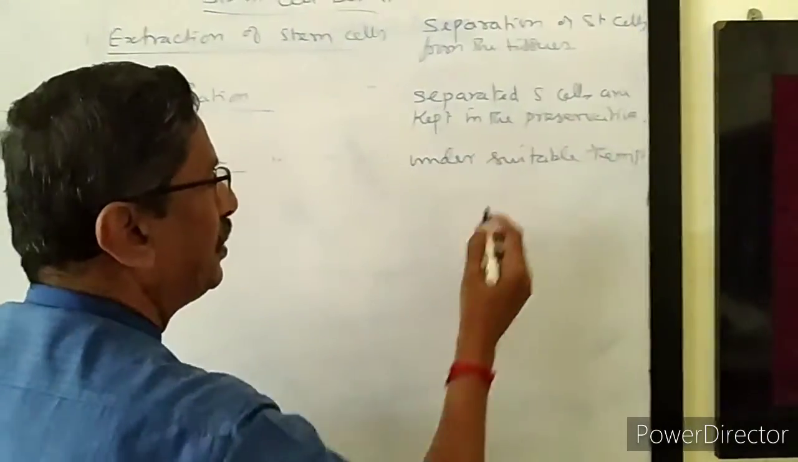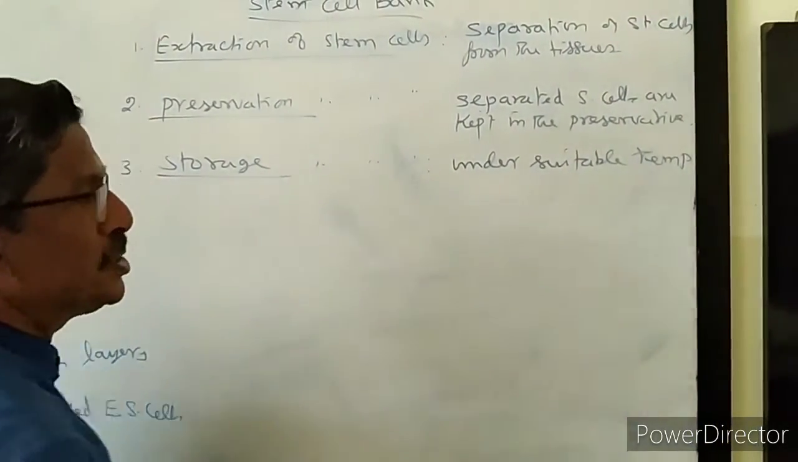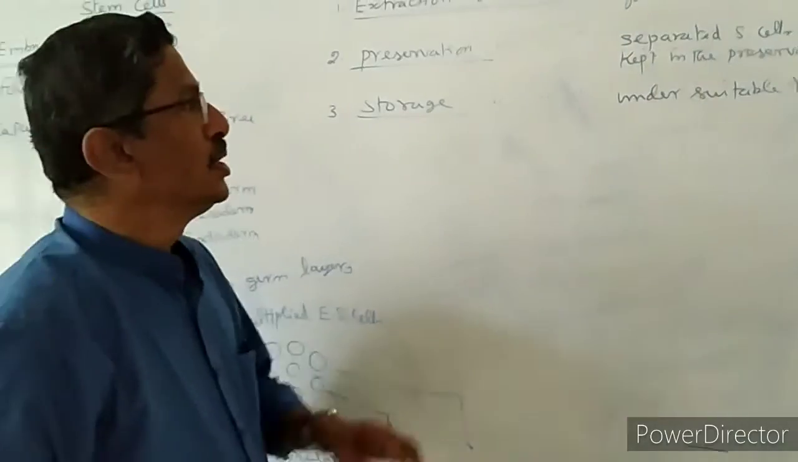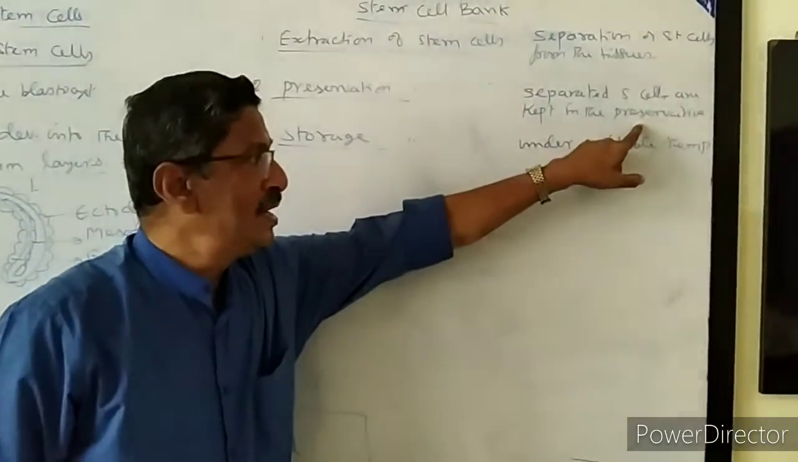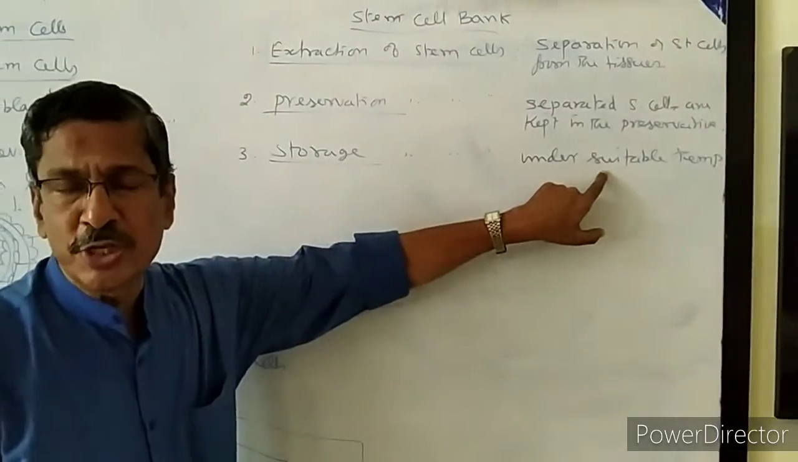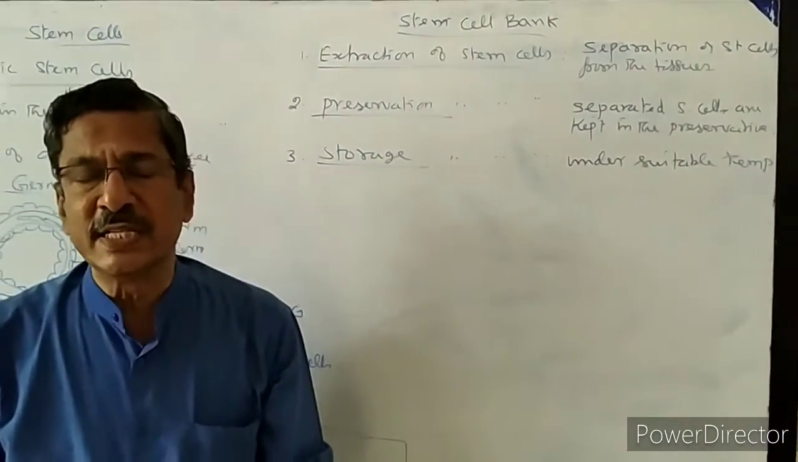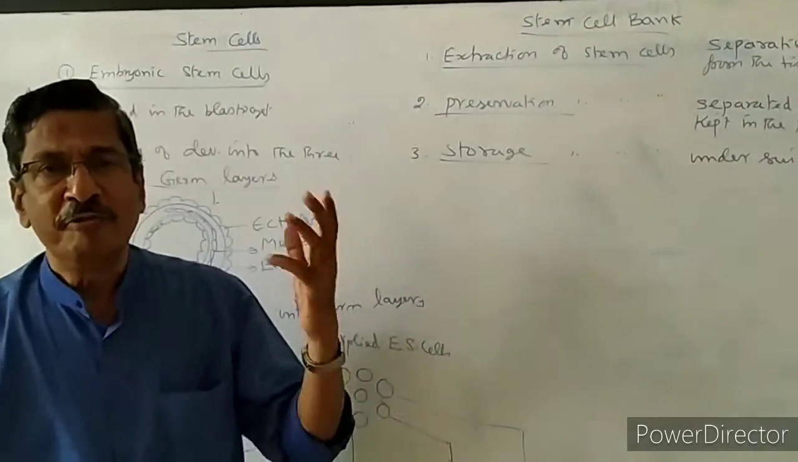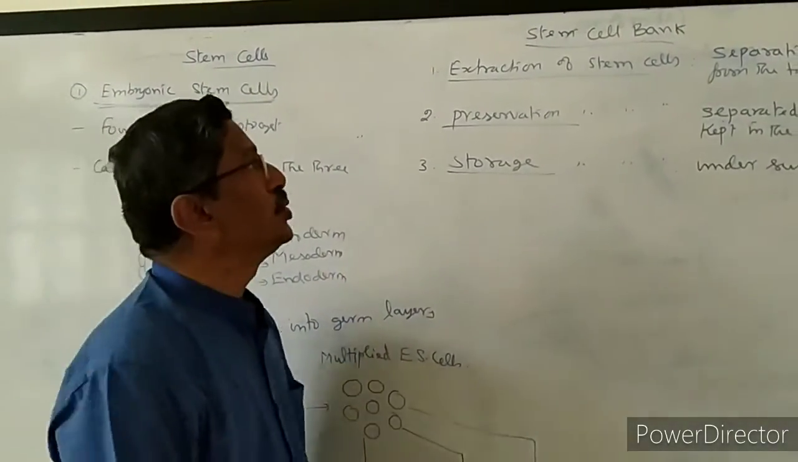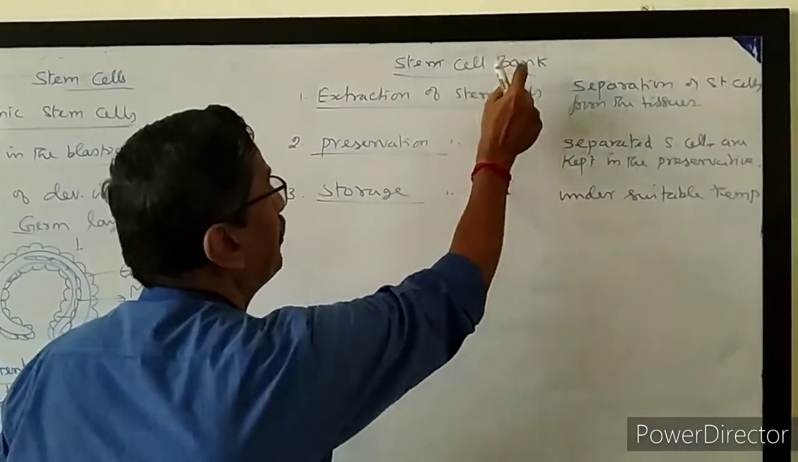Under suitable temperature, the stem cells must be stored. That is called storage. If the preservative is perfect and the temperature is suitable, we can store the stem cells for any longer period, maybe 6 months, 1 year, 5 years, 10 years, like that. That is called a stem cell bank.